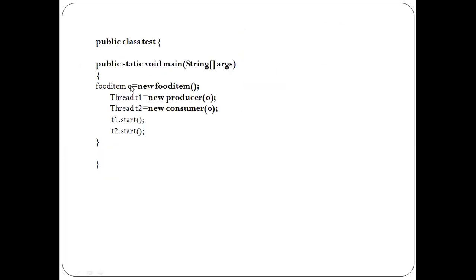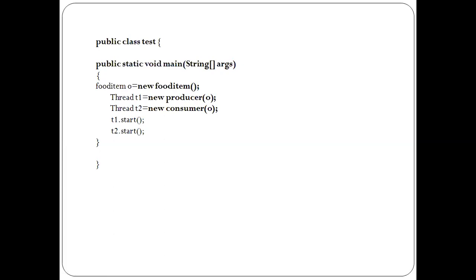And one more O of type FoodItem is declared locally in main under class Test. So separate space gets engaged for this FoodItem. This O will be the local variable. Now I'm passing that O as an argument for constructor Producer as well as for constructor Consumer, because I want to call the get and put methods.